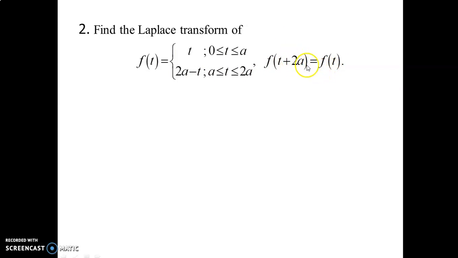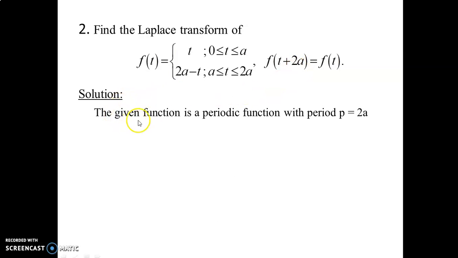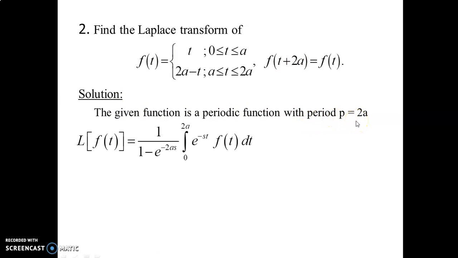Here the function is periodic. The solution: the given function is a periodic function with period T equal to 2a. Now we want to apply this formula. We get L of f of t is equal to 1 divided by 1 minus e power minus 2as, where 2a is the period.